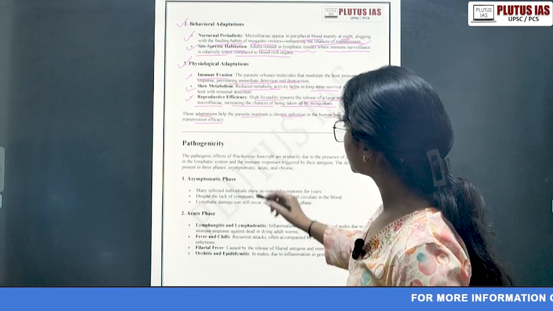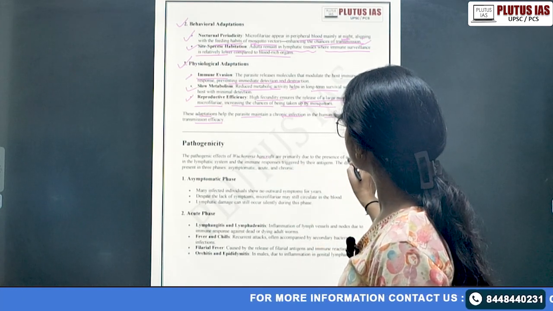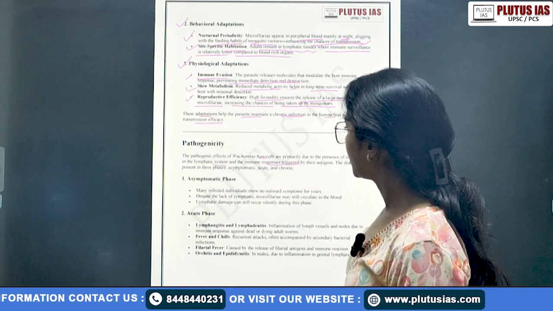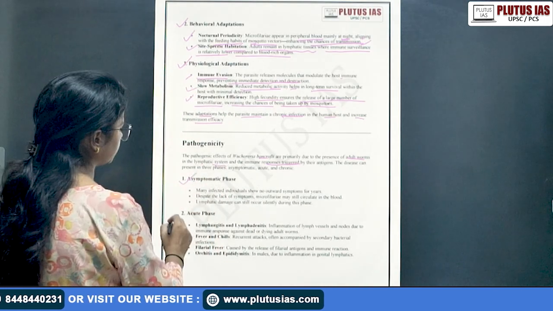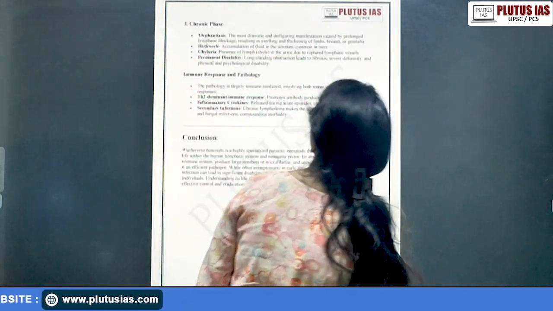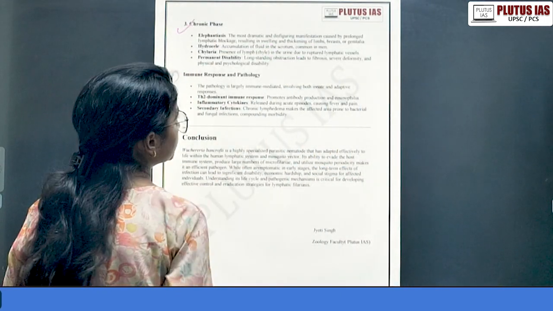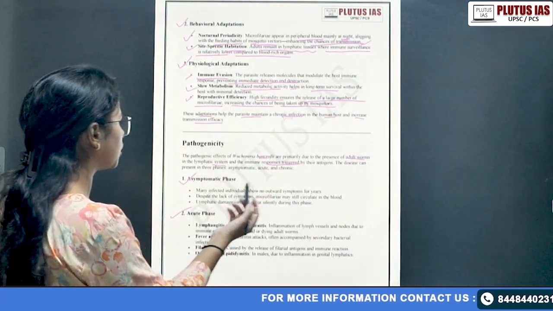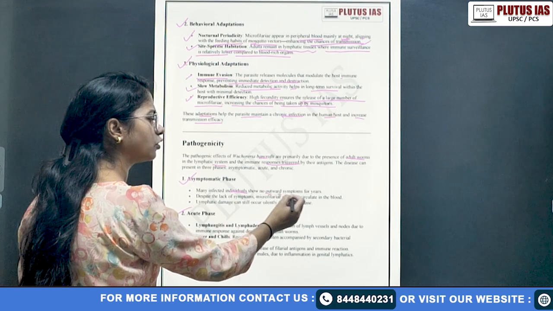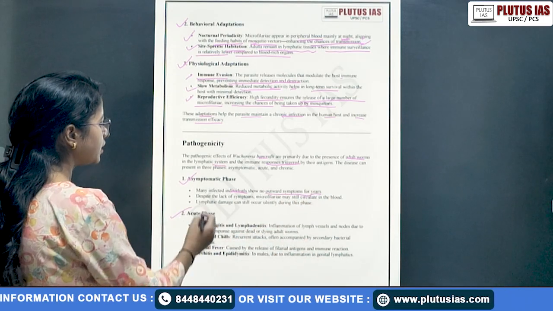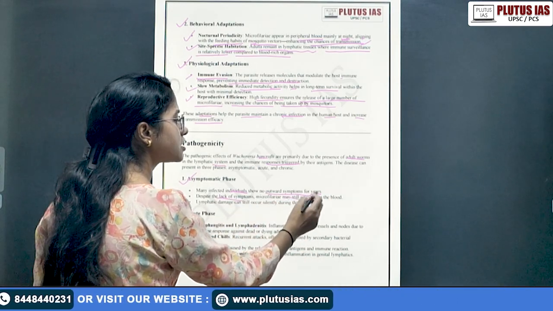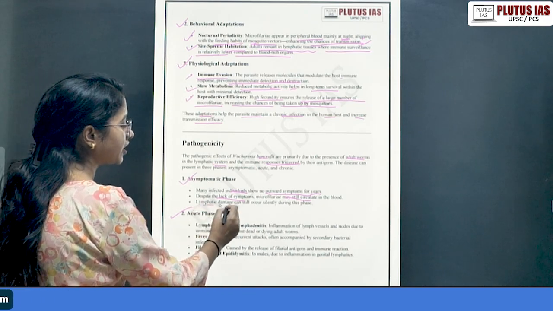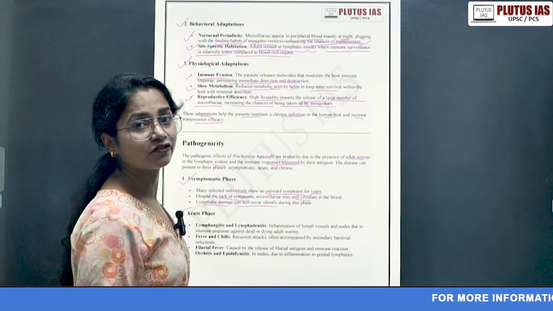Pathogenicity again, Wuchereria bancrofti, primarily due to the presence of adult worms in the lymphatic system and the immune responses triggered by their antigens. There is an asymptomatic phase, an acute phase, and next is the chronic phase. Many infected individuals show no outward symptoms for years. Despite the lack of symptoms, microfilariae may still circulate, though maybe they are not that infective. Lymphatic damage can still occur silently during these phases.